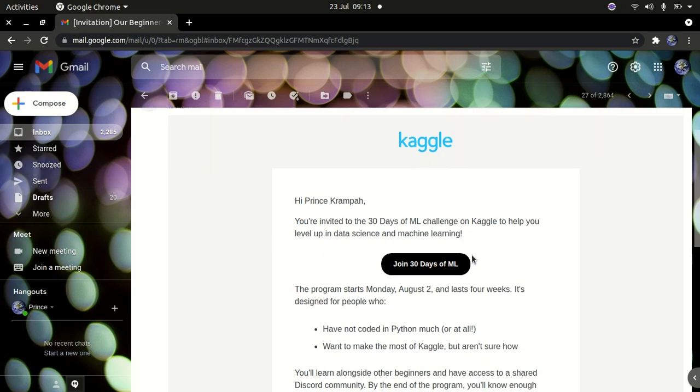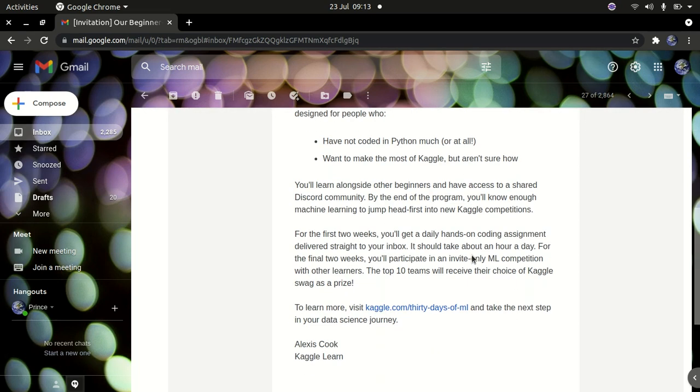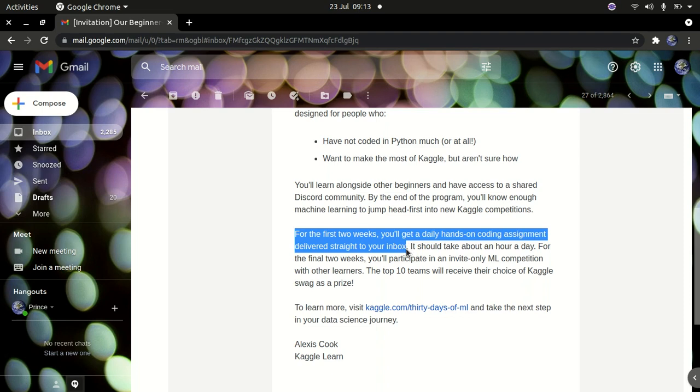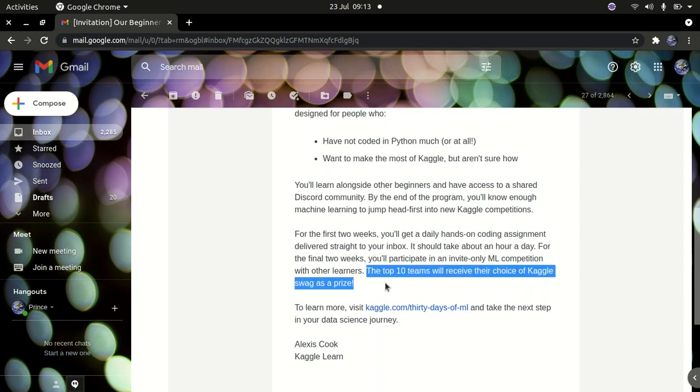It's just a 30-day course. Within that 30 days, in the first 2 weeks you'll be getting daily assignments, as they stated here. You'll be getting daily assignments sent into your inbox and so on. You'll be practicing, and then at the end of the course there'll be a competition, and the top teams will receive a Kaggle prize.